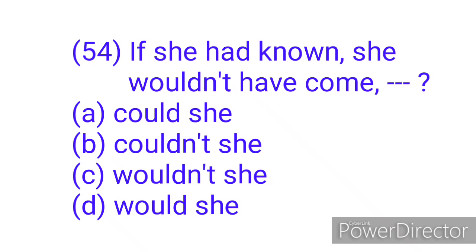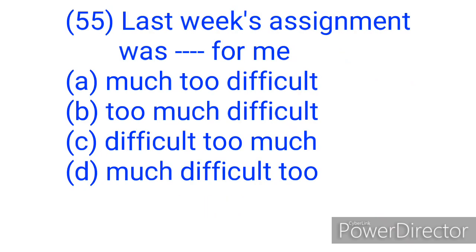And option D is the correct answer. Would she? If she had known, she wouldn't have come. Would she? We are not going to choose option A, though it is a positive statement, because we're not supposed to change the verb to a different verb in the second part of the sentence.